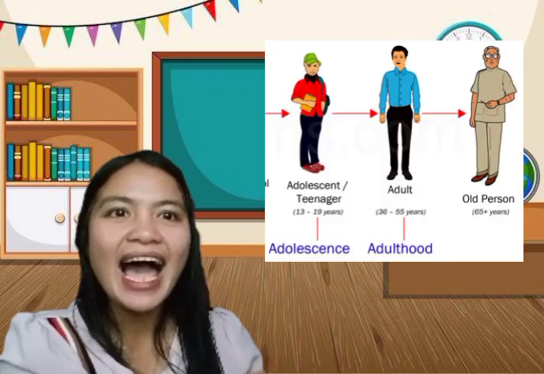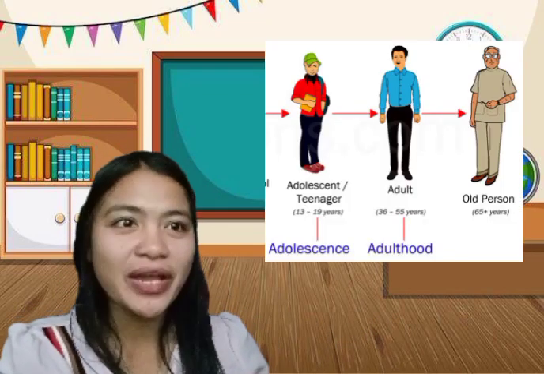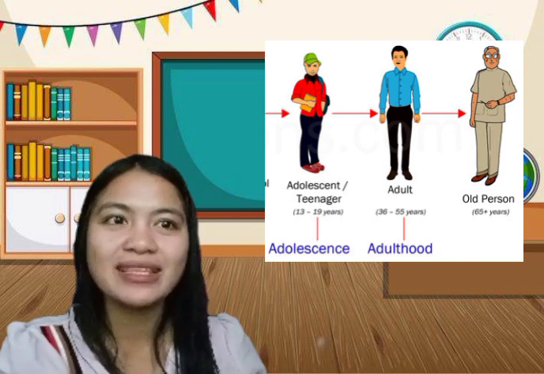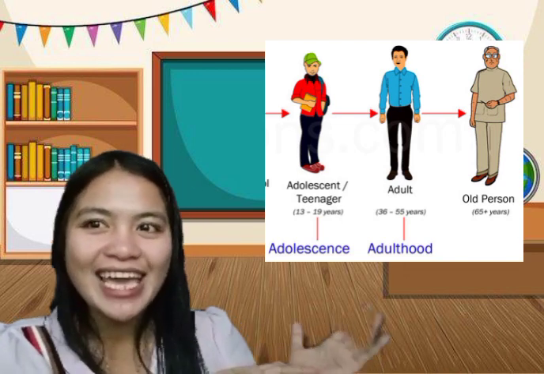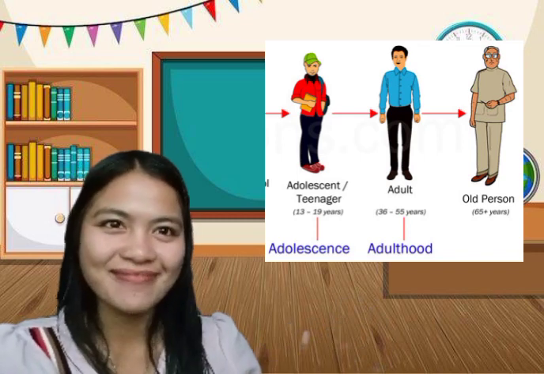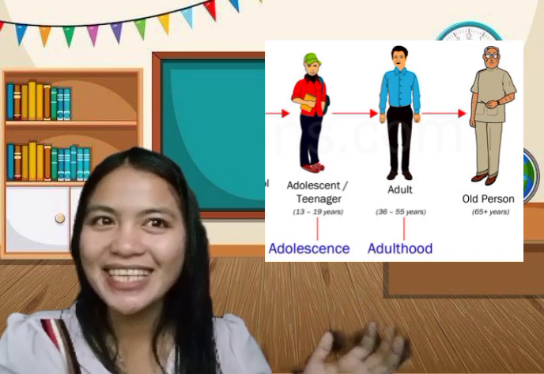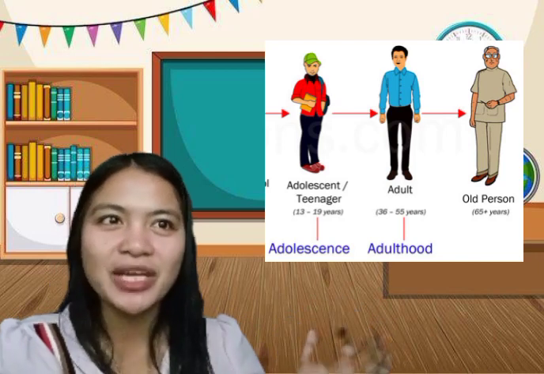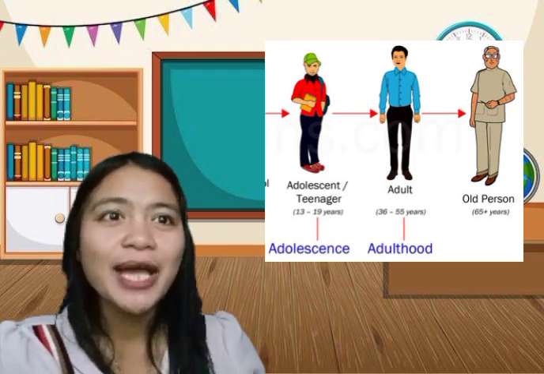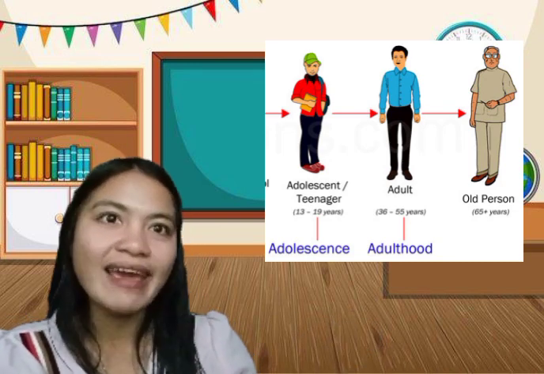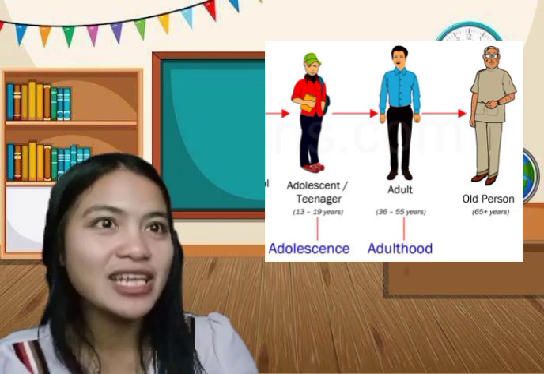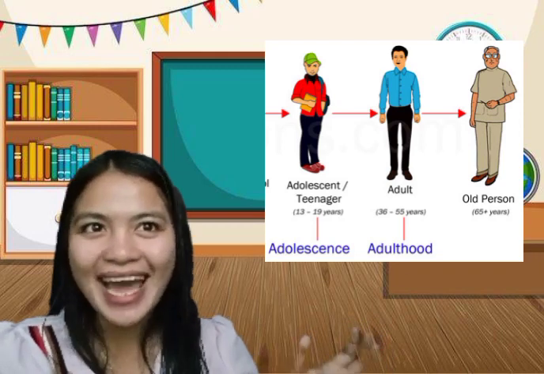We have adolescence, the period following the onset of puberty, during which a young person develops from a child into an adult. Let's proceed to adulthood, the period in the human lifespan in which full physical and intellectual maturity has been attained. At this age, they can also reproduce their own kind.